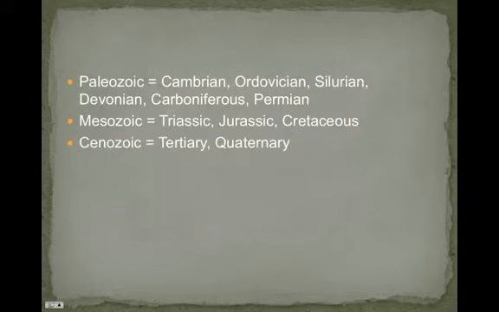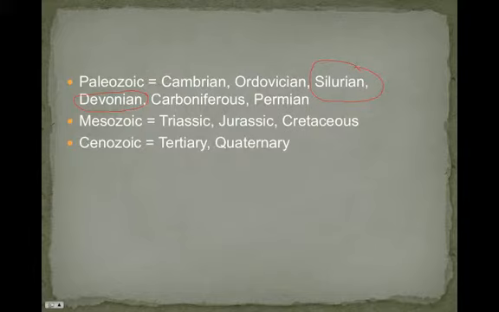Now, the Paleozoic is divided up into the Cambrian, Ordovician, Silurian, Devonian, Carboniferous, and Permian periods. The Devonian is actually a very important one because when we talk about the fossil gorge in Iowa City, just north of Iowa City, part of the Coralville Reservoir, those fossils are all from the Devonian time period. They were all laid down, they all died in the Devonian period, so that tells us how old they are. So that's a term we hear a lot when you're talking about fossils in Iowa, especially Devonian and Silurian. Those being the main ones.